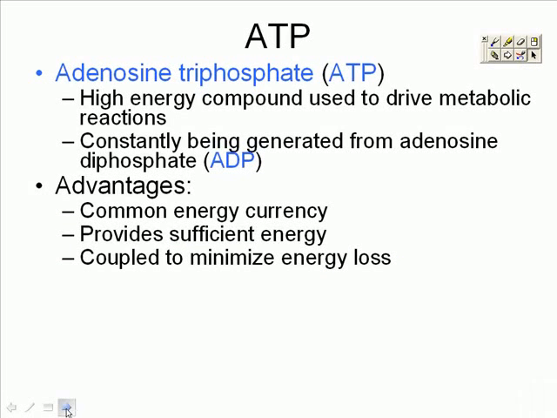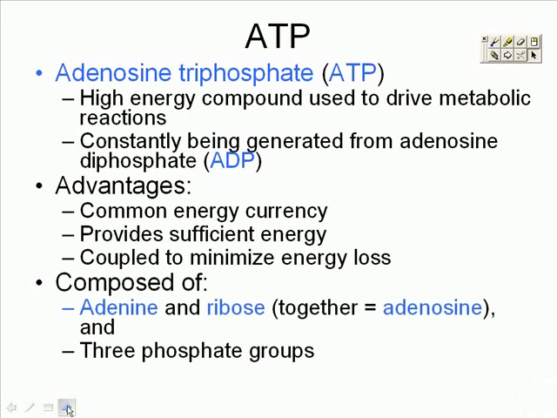Looking at the basic components of ATP, it's made of adenine, one of our nucleotides, and ribose, which is one of our pentose sugars. Together we call it adenosine. It's also made of 3 phosphate groups, and these phosphate groups are very easily removed. That's what makes it such a good exergonic reaction.